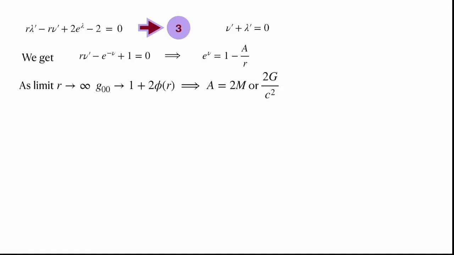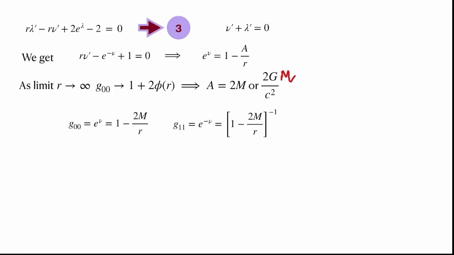That is the potential due to a point mass at r equal to 0. When we compare with that, we get a is equal to 2m. Of course, we have assumed G and c are equal to 1. If you do the full calculation, then you would have Gm by c square. M is missing there, m needs to be there. So that is the solution we have.